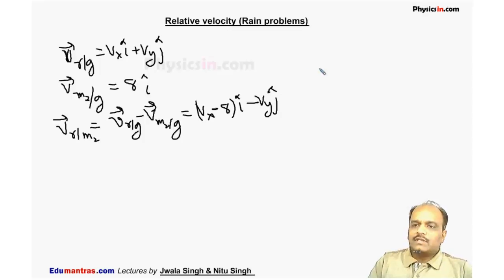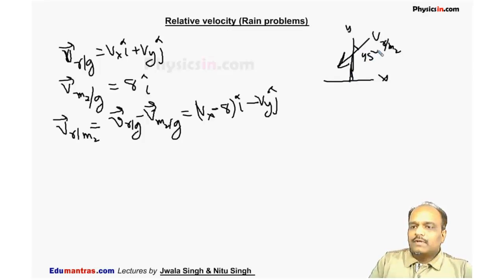Now this man says the rain is falling at an angle of 45 degree. This is the velocity of rain as seen by this man in the second case. This is our y-axis, this is our x-axis, and this man says the rain is falling at an angle of 45 degree with the vertical. So in this situation, this is our horizontal component and this is the vertical component. So now we can say tan 45 degree is equal to the horizontal component, which is negative, over the vertical component.